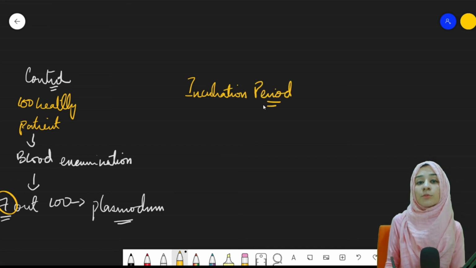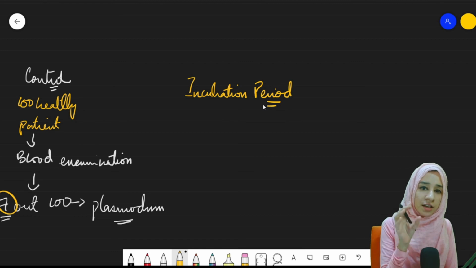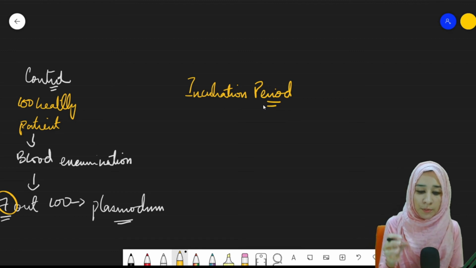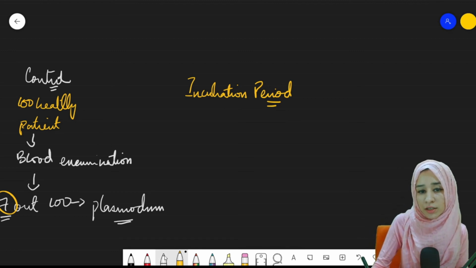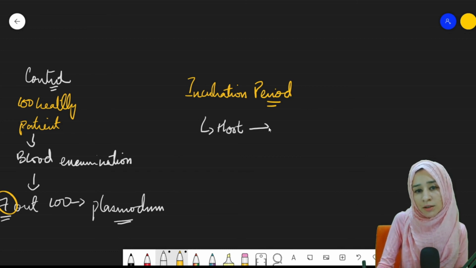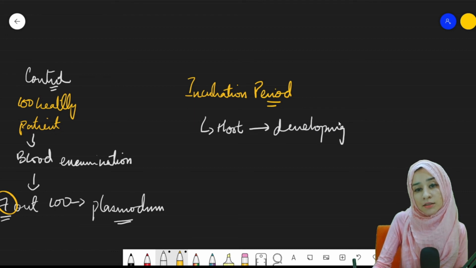Incubation period is the time period between the microorganism entering into the host and developing the symptoms.